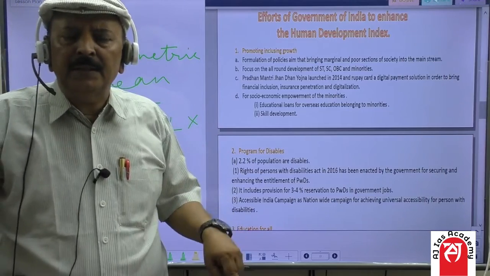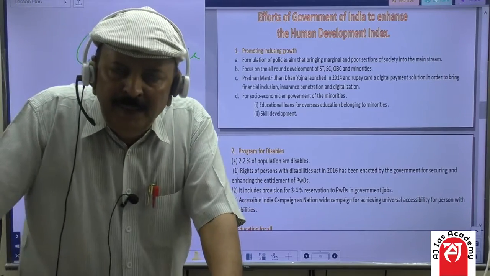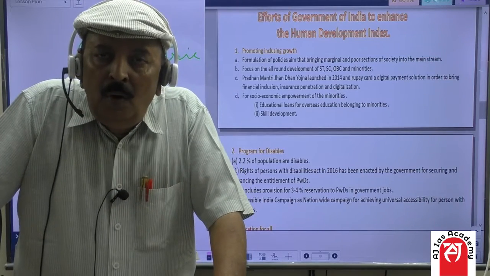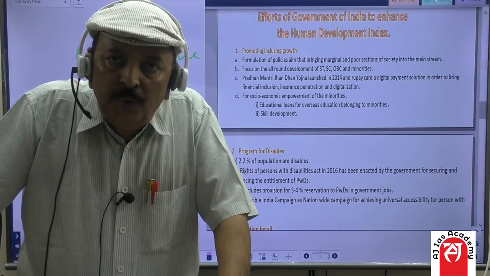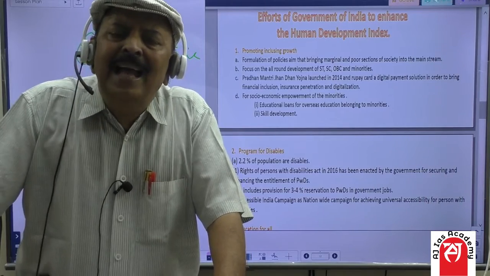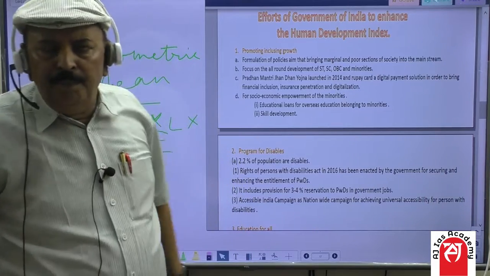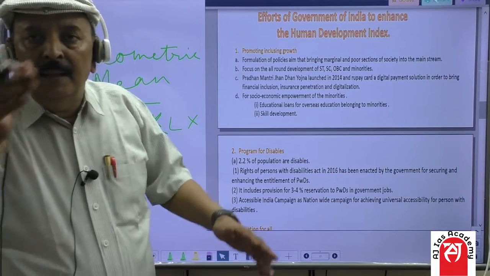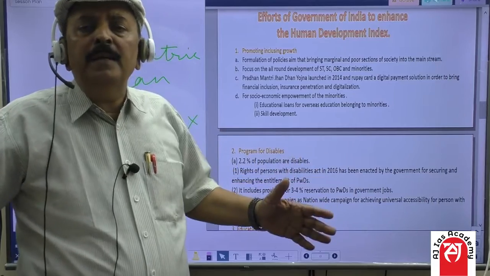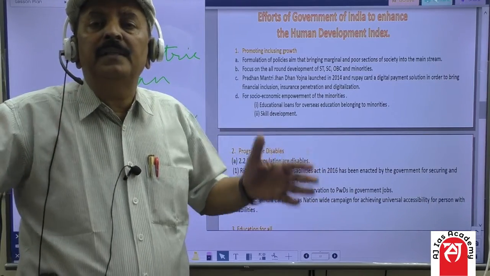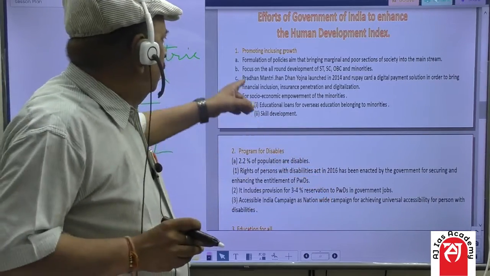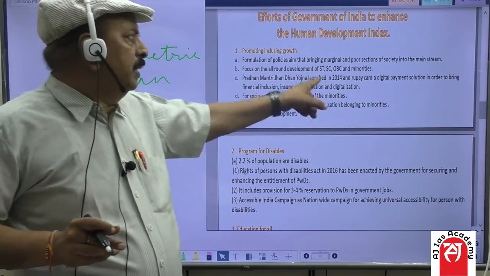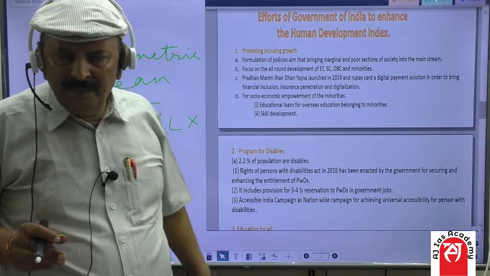In our Indian context, it will mean the scheduled castes, scheduled tribes, other backward classes, women and marginalized people must be brought within the mainstream so that the utmost development of these communities takes place. Focus on all-round development of scheduled castes, scheduled tribes, OBCs and minorities.